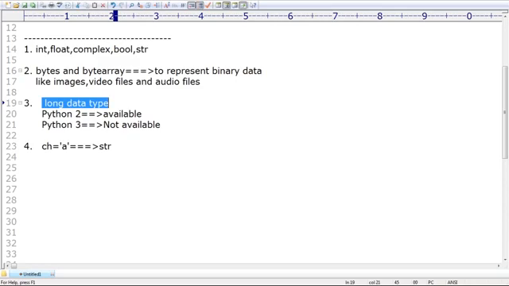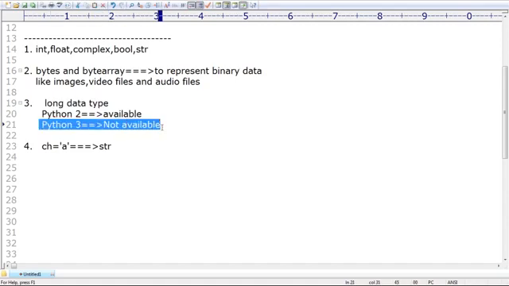Remember that. Some new person is asking a doubt: what about Python 1, Python 2, Python 3? These are versions. Python 3 is the most recent version, and Python 3 itself has subversions. In the old version Python 2, the long data type is available, but in Python 3 it is not available. So from Python 3 onward, there is no such terminology as a long data type.